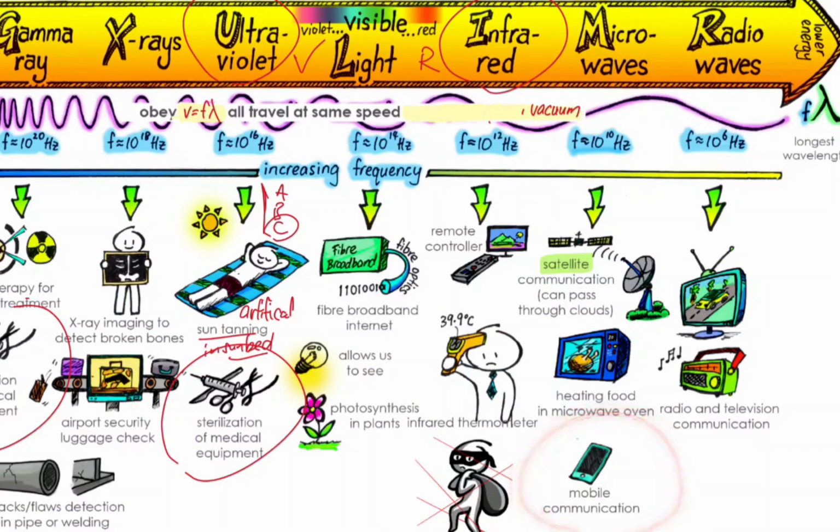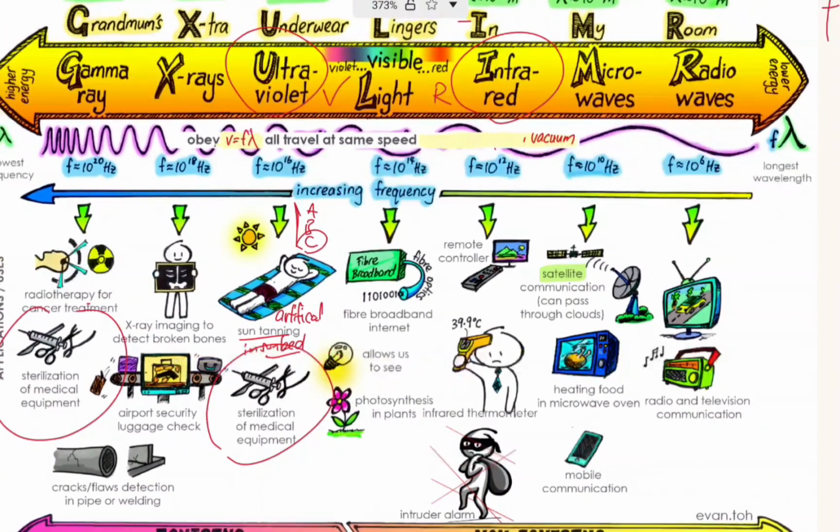Another one which we can't live without is your handphone, your mobile communication. All this is using microwave, take note of that. And the last one will be your radio wave. Radio wave is used for local broadcast of your television communication or your radio communication, like your Class 95, your Power 98, and so on and so forth. That's for local broadcast because radio wave has long wavelength. They can cover a wide area. So these are the applications.